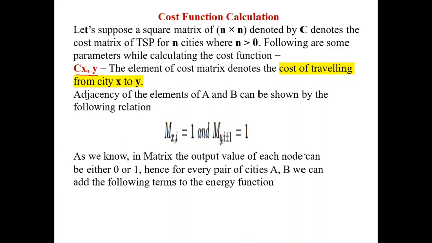As we know, in a matrix, the output value of each node can be either 0 or 1 as it is a binary matrix. Hence, for every pair of cities A and B, we can add the following terms in the energy function. You consider this energy function: sigma i is 1 to n, cost of x comma y, that means the cost to travel from city X to Y, times m of x comma i into m of y comma i plus 1 plus m of y comma i minus 1. That means neighboring cities, above column and below column.